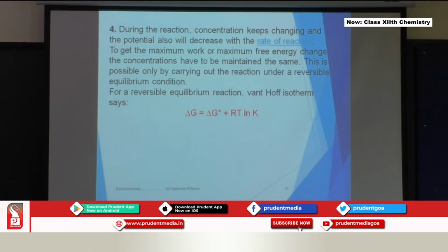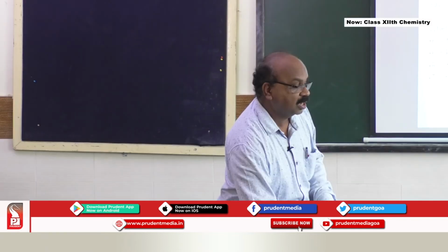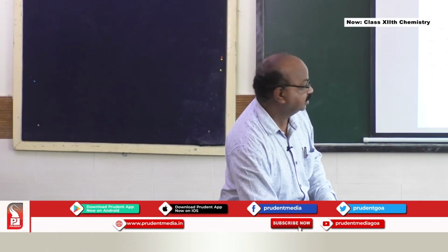For a reversible equilibrium reaction, delta G is equal to delta G naught plus RT ln K, where K is the equilibrium constant, a product of products by reactants, R is the gas constant, and T is the temperature in Kelvin scale.